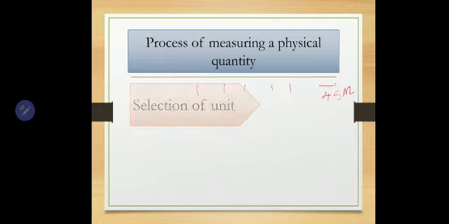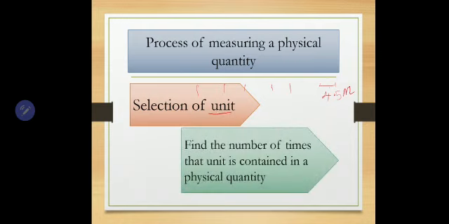So first important thing is selection of unit. I have used here a unit, meter. After that, what we need to do? We need to find the number of times that unit is contained in a physical quantity. Here, the physical quantity I used, while measuring the length of the sofa, is being measured as length or distance. So, to measure that, I have chosen this unit.